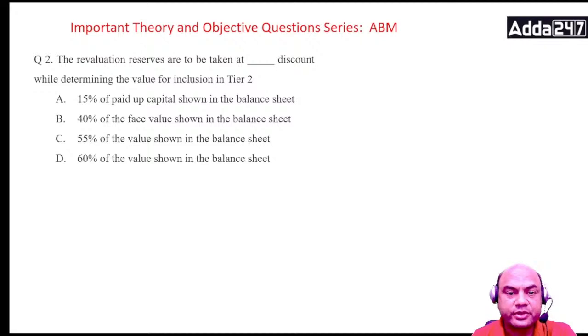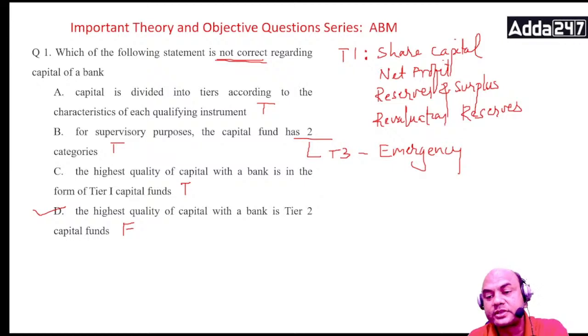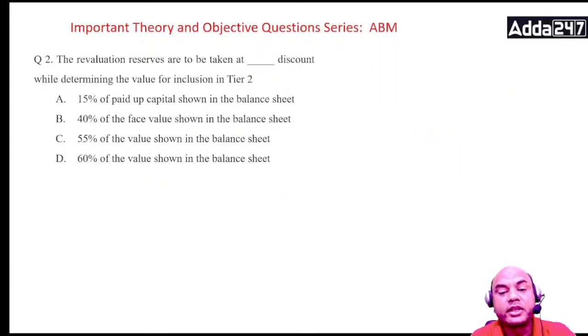Clear? Next one. The revaluation reserves are to be taken at dash percent discount while determining the inclusion in Tier 2. Just now I gave you that revaluation reserves are a part of Tier 1. Earlier it was in Tier 2, but RBI has clarified that it should be included in Tier 1.